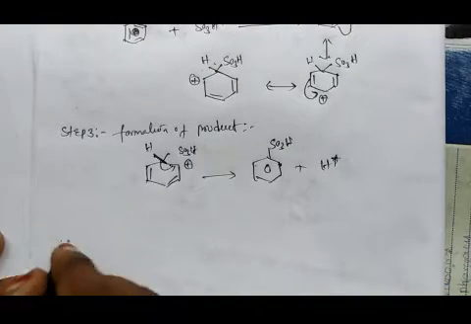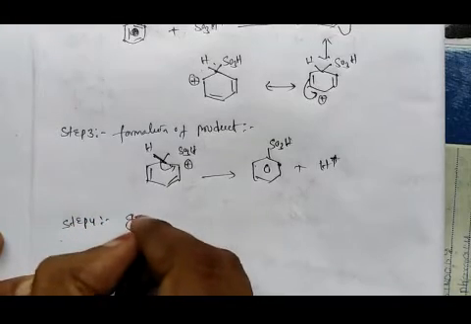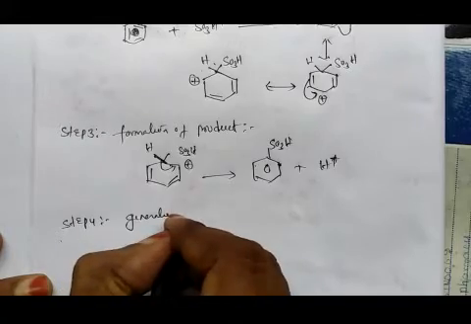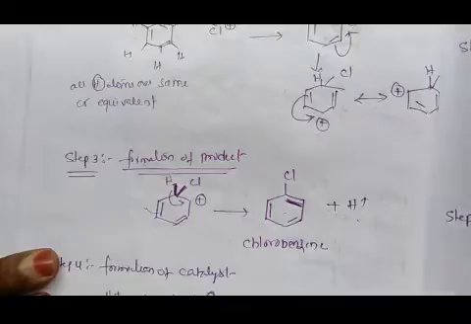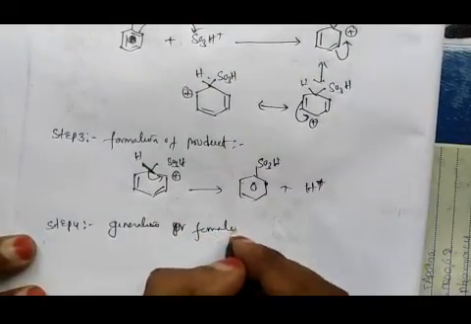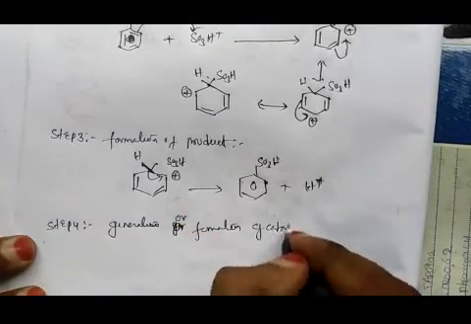The fourth step is generation of the catalyst, or the formation of the catalyst.